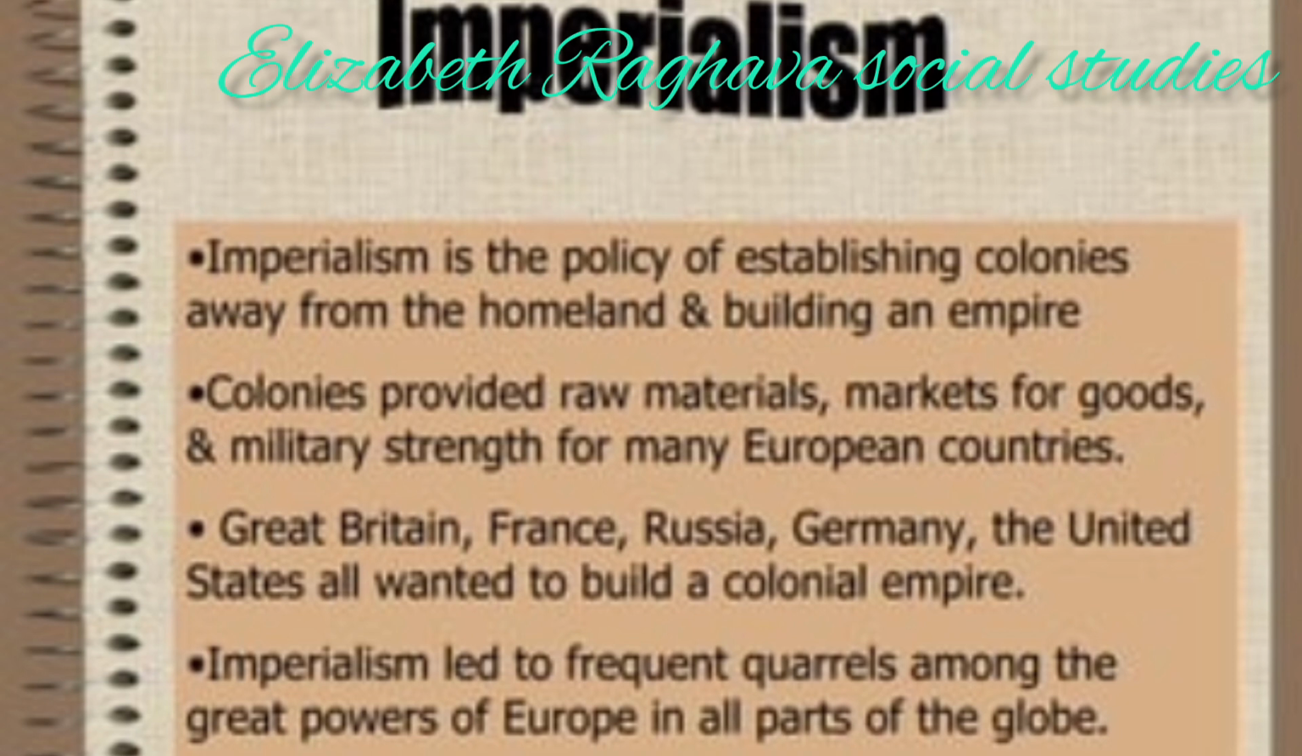It was called the Triple Alliance, because it is a formation of three countries, that is Germany, Italy and Austria. So Germany got the support of Austria and Italy for isolating France. These three countries together are called the Triple Alliance.